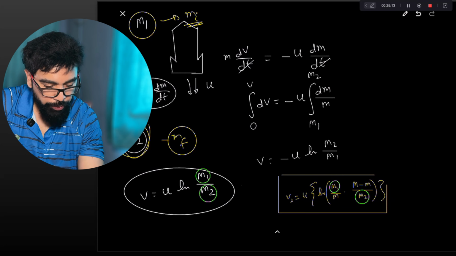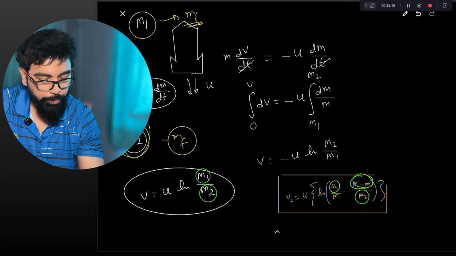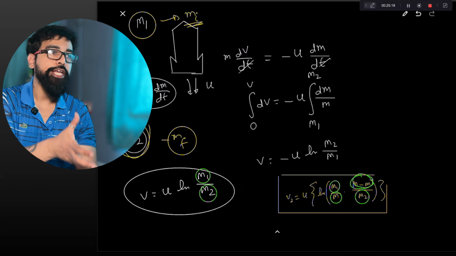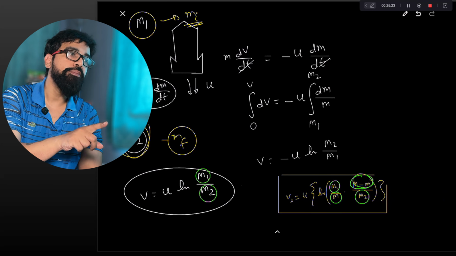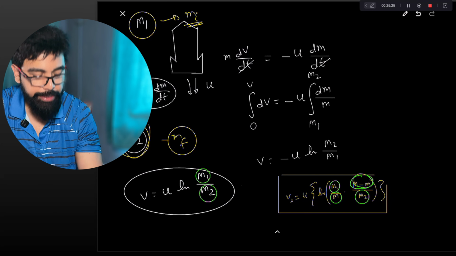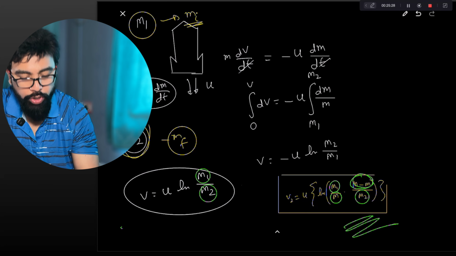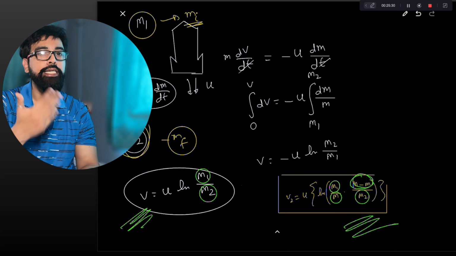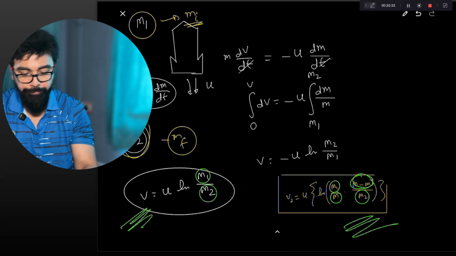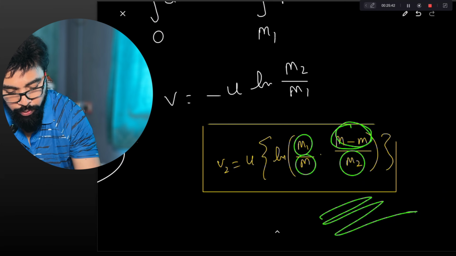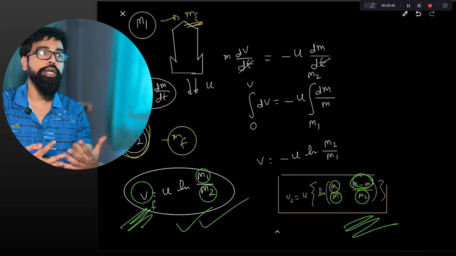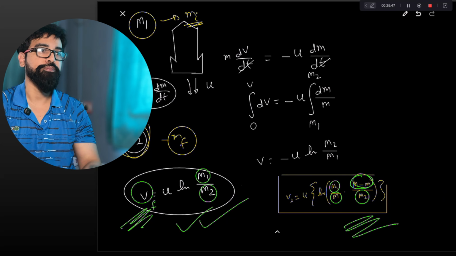This means this capital M minus small m will obviously be less than capital M because it's a fraction. So ln m1 by m2 is multiplied with a fraction in the second case, but in the first case, ln of m1 by m2 is multiplied with 1. So the final velocity in the case of the single-stage rocket will be more than that of the two-stage rocket. So the single-stage rocket attains higher velocity.